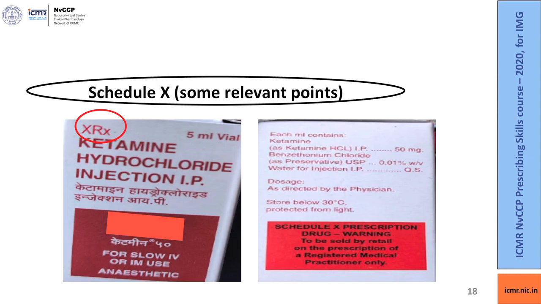This is a photo showing a Schedule X drug, and you can appreciate the XRx written in red and the warning that is present on the wrapper.